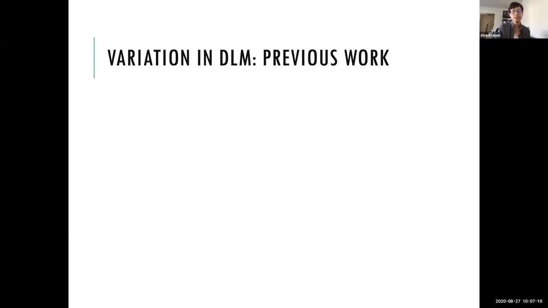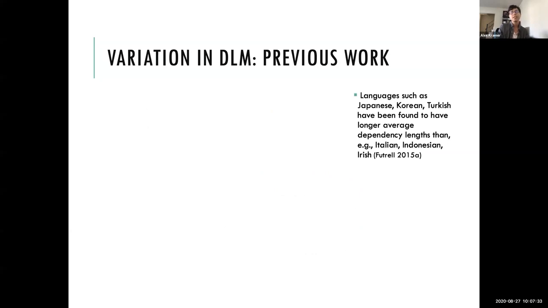And so previous work on DLM, so Richard Futrell and colleagues did a pretty big corpus study of like 37 languages that basically showed that all languages tend to minimize their dependencies. The total dependency lengths are shorter than we'd expect if dependency lengths between constituents were just completely random. What intrigued me about this study, though, is that they found that languages like Japanese, Korean, and Turkish seem to have longer average dependency lengths than some other languages like Italian, Indonesian, and Irish.